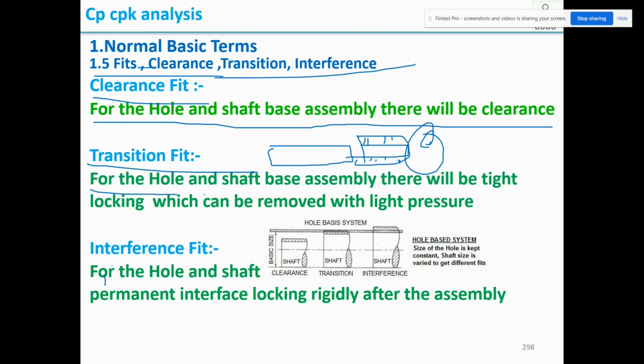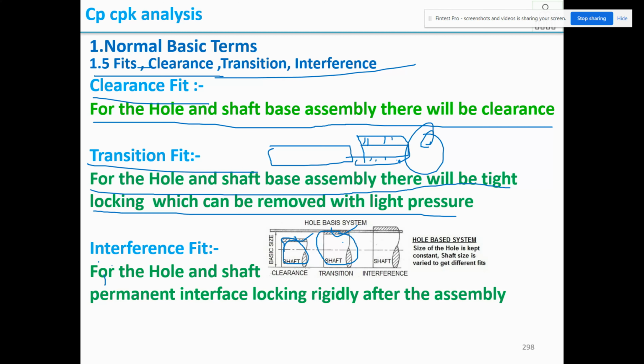Transition fit. For the hole and shaft based assembly, there will be a tight locking which can be removed with a light pressure. See, this is a hole and this is called clearance fit. Okay, and this is called transition, meaning there will be a light locking which can be removed with a light pressure. This is called transition fit.